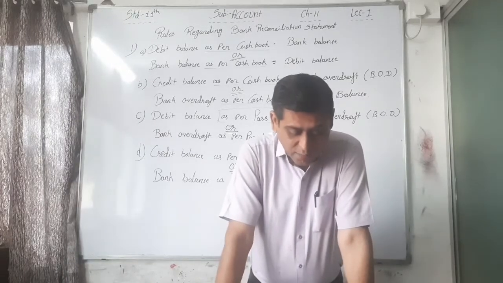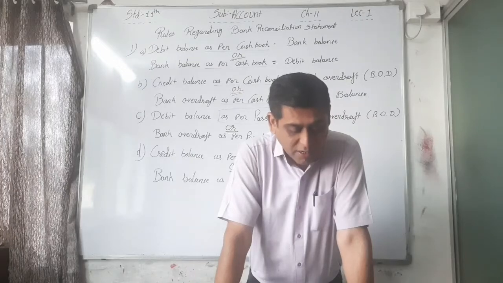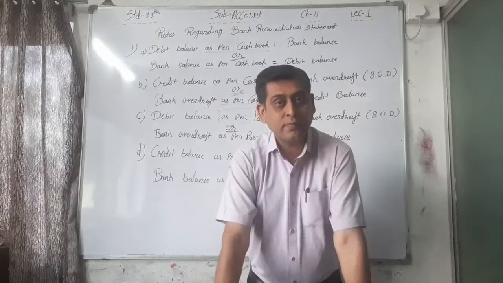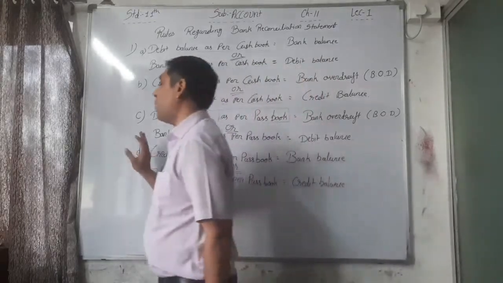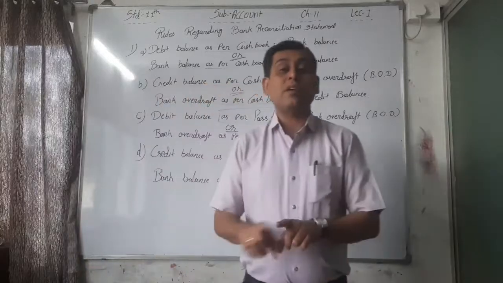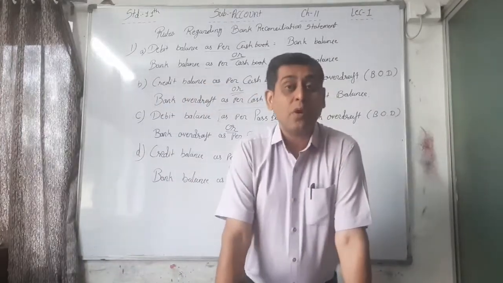In other words, if as per the rules of debit and credit the same amount is recorded in both the books, it does not become a cause of difference, right? Here, if I am recording one thing on the debit side and one thing on the credit side, that means it does not create any problem, right?